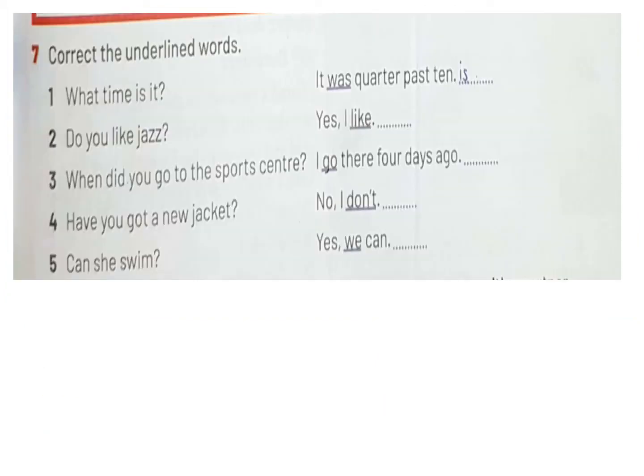Okay, here we will answer some exercises. Number 7, correct the underlined words. As we agreed before, we have to take care of the tense. If the question is in the present, the answer should be in the present. In the past, it should be in the past. If I'm using a certain auxiliary or helping verb like shall or can or whatever, the answer should be the same, using the same auxiliary. Look here, question number 1, what time is it? Here the question is in the present simple, right?